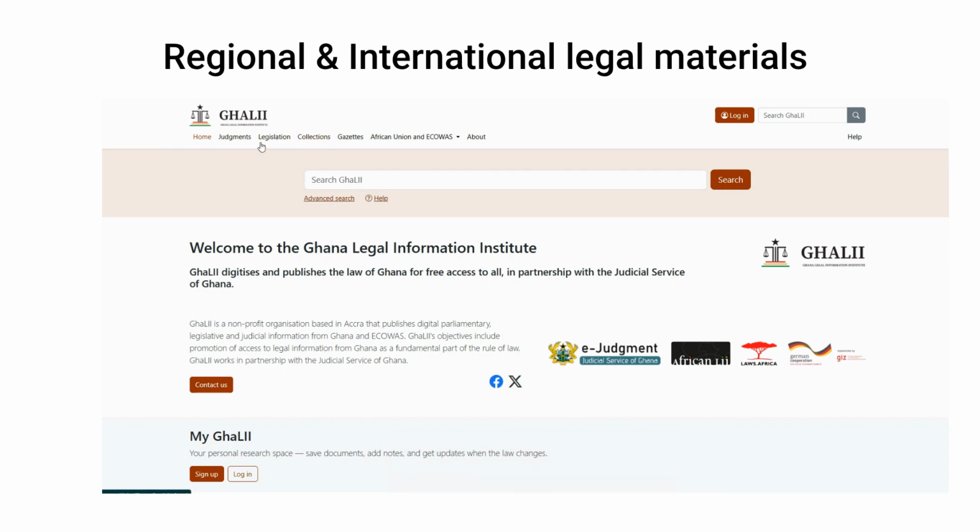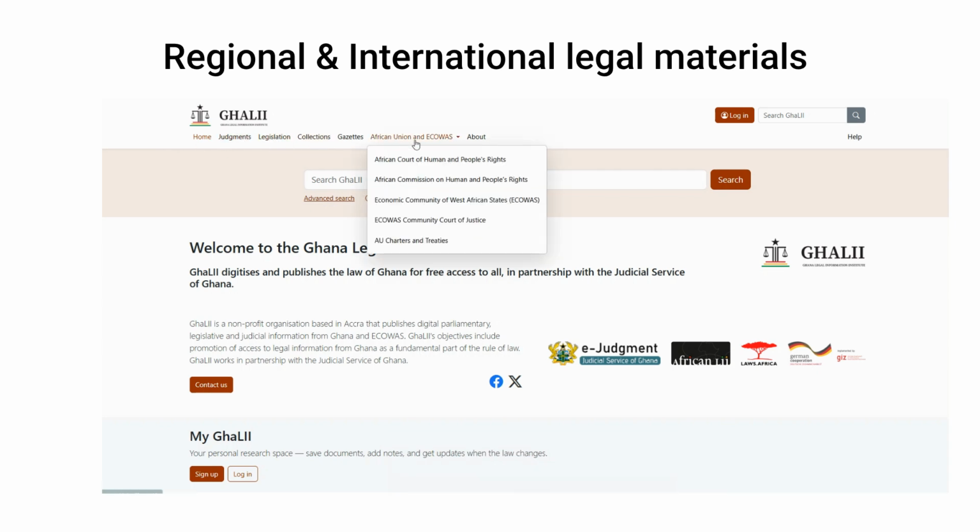GhaLII also provides access to regional and continental legal materials through the top menu. Applying filters lets you see Ghanaian, African Union, and ECOWAS materials, useful when you need to understand how a legal issue is treated at both the domestic and regional level.